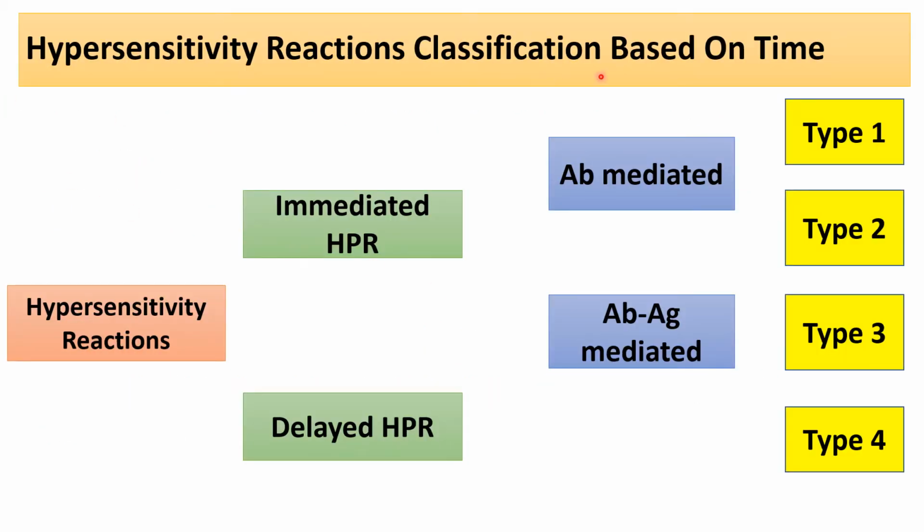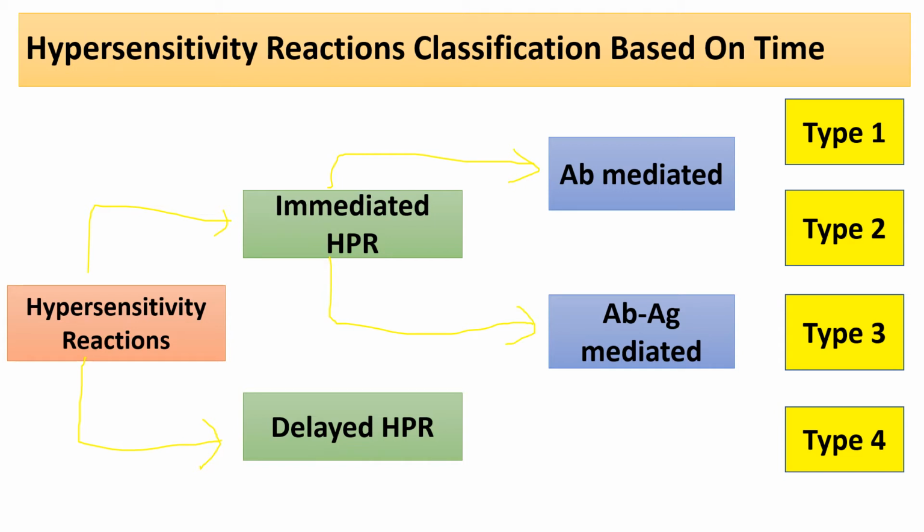Hypersensitivity reactions are classified based on time. I already told you: immediate reactions and delayed reactions. Hypersensitivity reactions are of two types: immediate hypersensitivity reactions and delayed hypersensitivity reactions. These immediate hypersensitivity reactions are again of two types: antibody mediated hypersensitivity reaction, and the second one, antibody and antigen mediated hypersensitivity reaction.